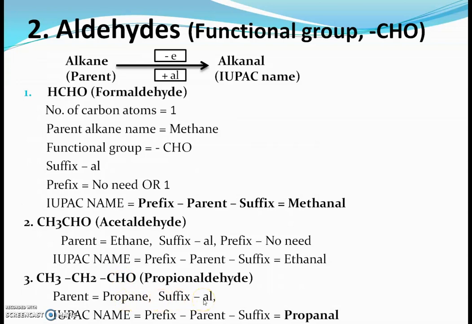The IUPAC name of this compound will be propanal. This name is obtained by removing E from the parent alkane and adding al. The parent is propane; by removing this E, we add al, and that's why the IUPAC name of propionaldehyde is propanal.